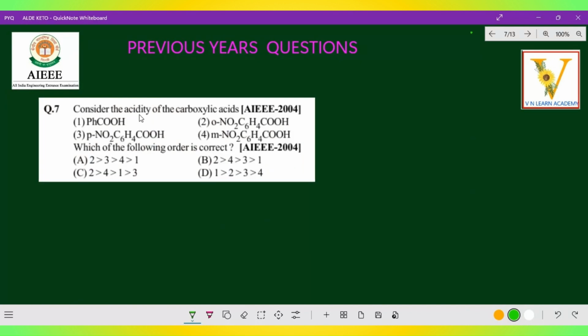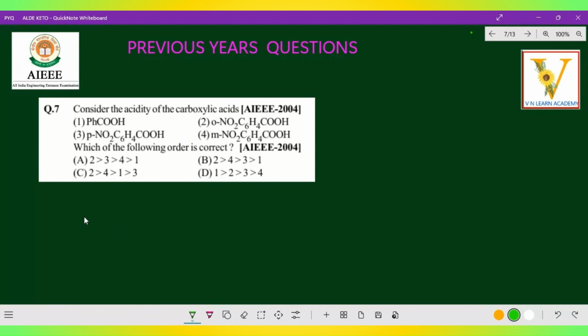The next question: consider the acidity of carboxylic acid. Here PhCOOH, ortho-nitrobenzoic acid, para-nitrobenzoic acid, meta-nitrobenzoic acid. Which of the following orders is correct? Right, come on, let us check. Already I have given the same idea in one of my videos on acidic strength. I have given another video, a complete idea about all the acid groups, and I'll put it in the description box. Now you just check this one.